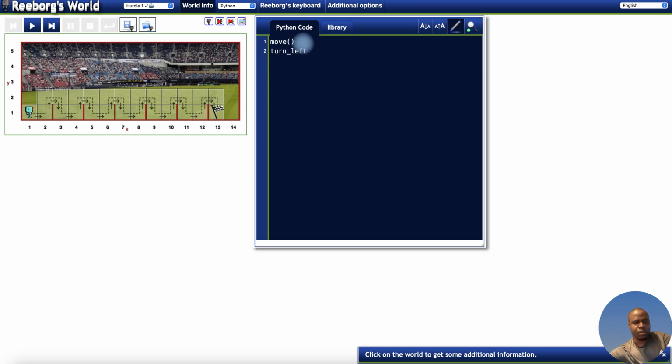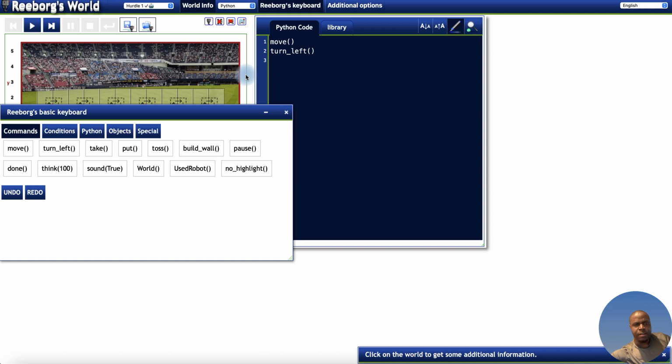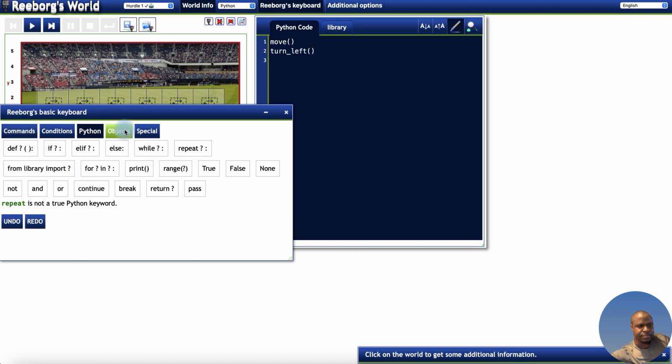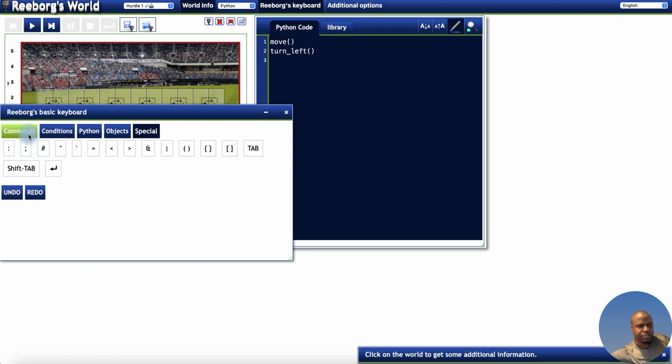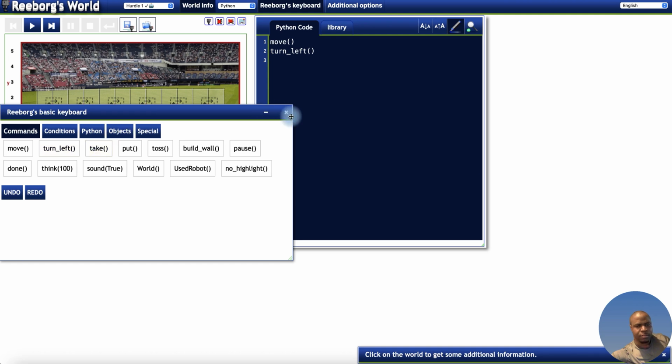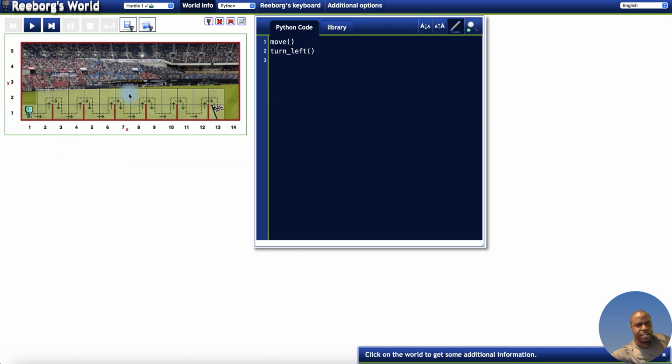And by the way, we do not have a turn right in this. If you look here in Reeborg's keyboard, there is no turn right. We have a turn left, but there's no turn right. We have a lot of other stuff, right? But I need you to turn right here. Then I'm going to show you how I can pull a turn right.